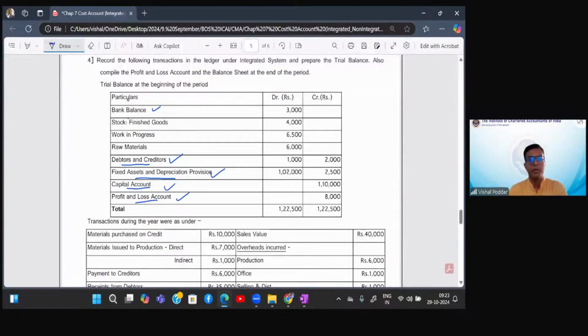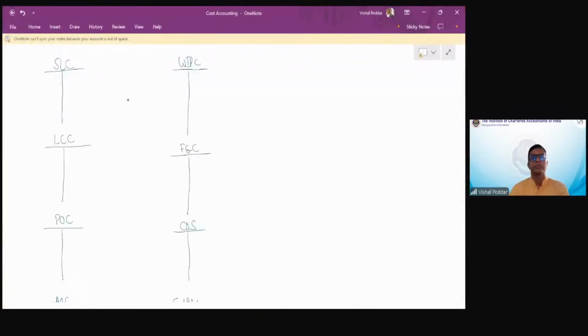Which asset and liabilities accounts you require: bank, debtor, creditor, fixed asset, depreciation provision, capital, profit and loss. So I have debtors, I have creditors, I have cash and bank.